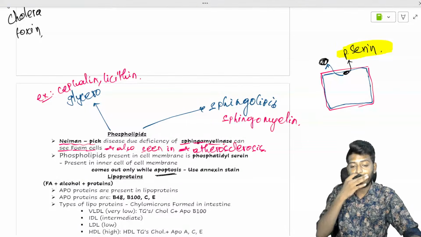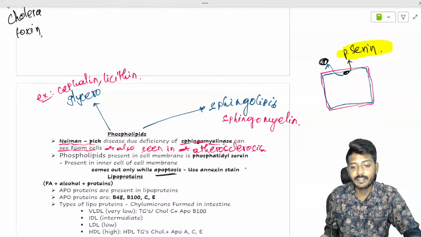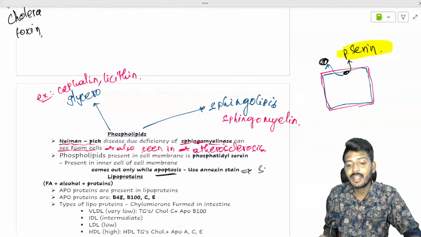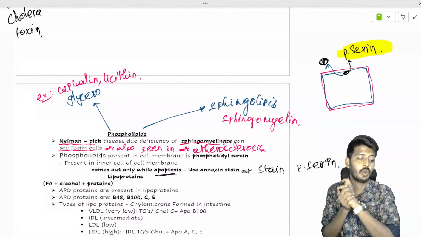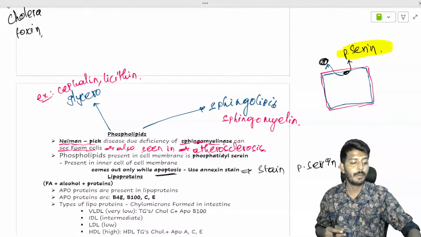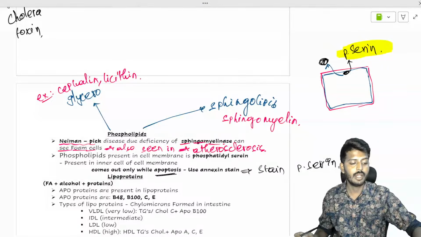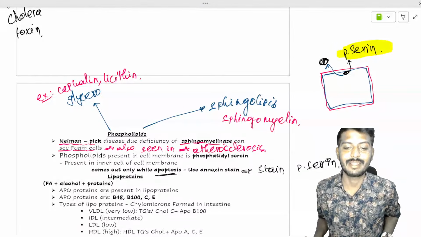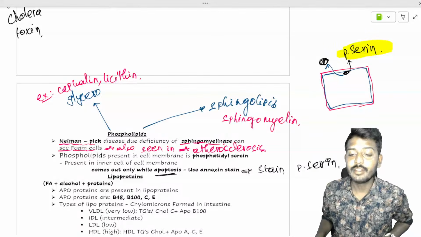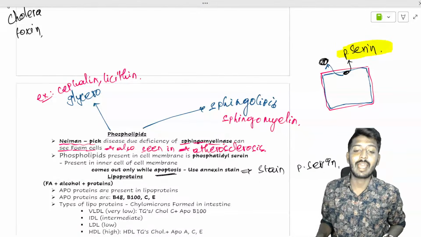So at the time of apoptosis we use a stain called annexin stain. This annexin stain will stain your phosphatidylserine. If phosphatidylserine is freely present, only then can annexin bind. So if I tell you annexin positive, that clearly suggests there's a leakage of phosphatidylserine, which will be leaked out only at the time of apoptosis.